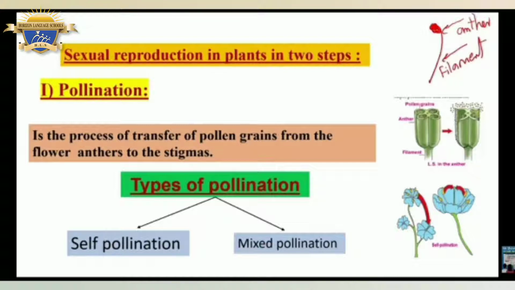Number 1. Pollination. It is the process of transfer of pollen grains from the flower anthers to the stigmas. As we see in the image, the pollen grains transfer from flower anthers to the stigmas. We have two types of pollination: self-pollination and mixed pollination.